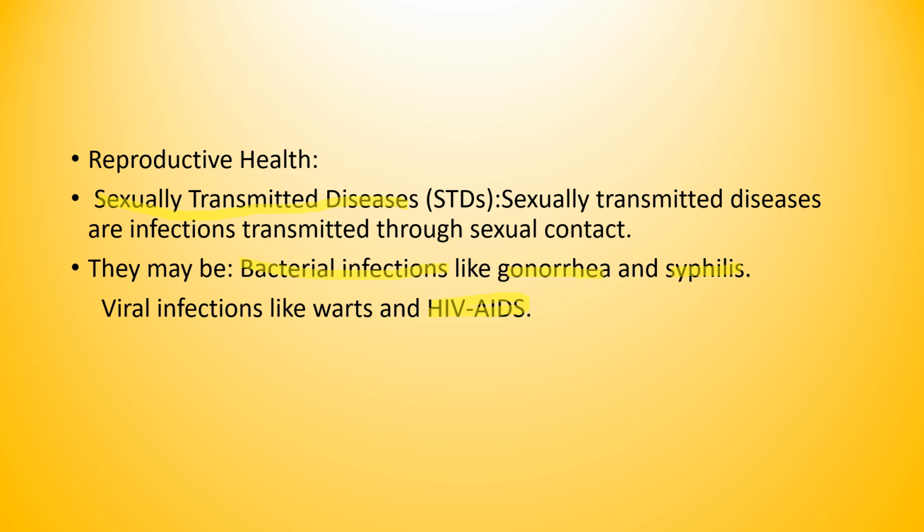Mode of transmission, how it will spread: it mainly spreads through unprotected sexual contact, vaginal, oral or anal, with an infected person. If a person has an infection, when we have sexual contact with that infected person, we will get that infection. That is why it is called a sexually transmitted disease.